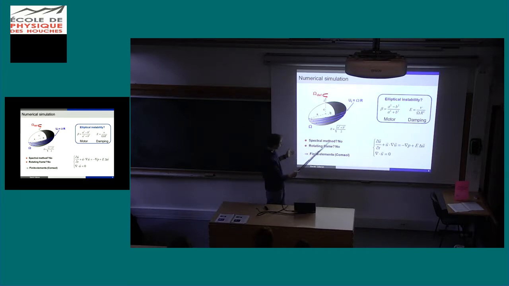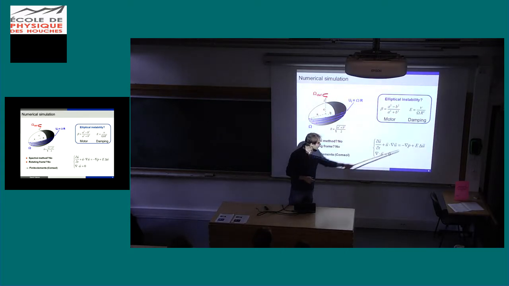And spherical codes use spectral methods, and here it's not relevant because we really need a deformation. Okay? So we will use a finite element code, which is called COMSOL here. We can use any finite element code, I just use that for convenience. And we will solve the Navier-Stokes equation under the hypothesis of incompressibility.